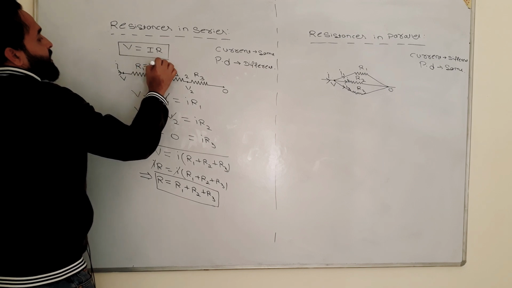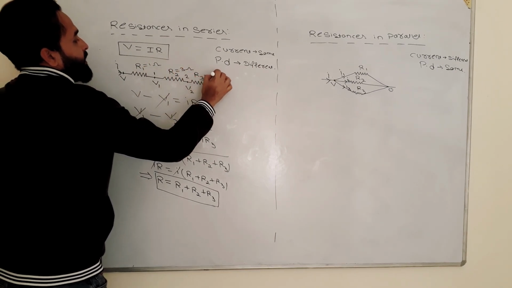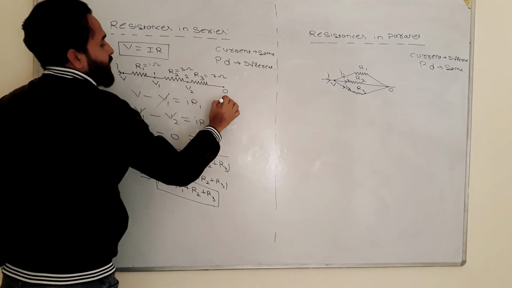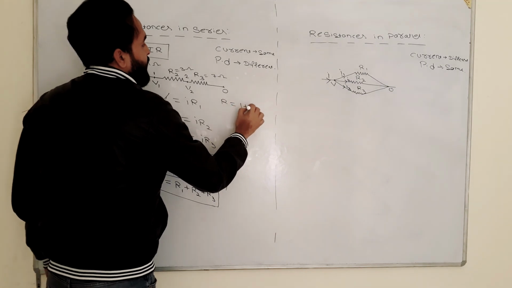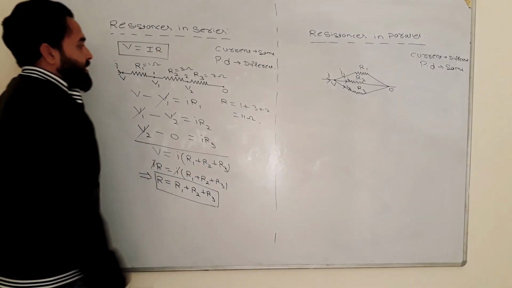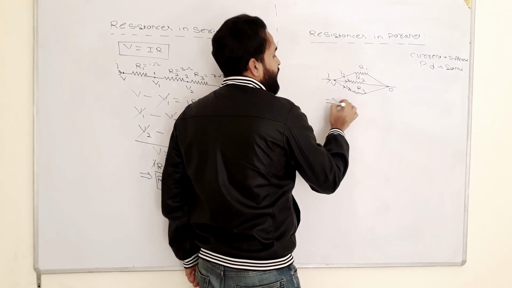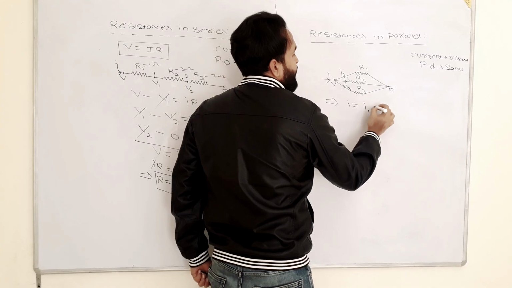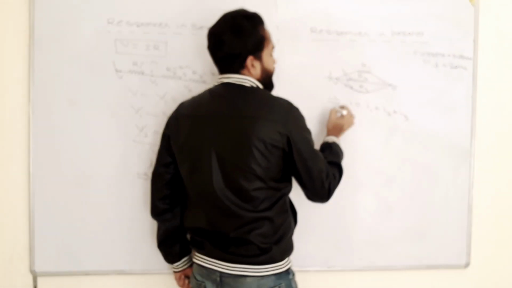If this section has resistance 1 ohm, 3 ohm and R3 has 7 ohm, so what will be the value of R? It will be 1 plus 3 plus 7, that is 11 ohms. Simple as that. Okay, now come here. You can write here I is equal to I1 plus I2 plus I3. What is I here?